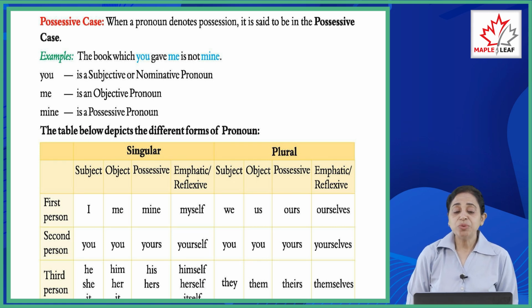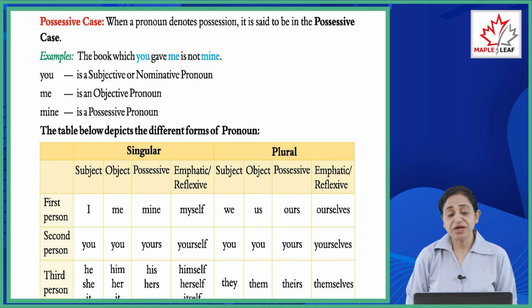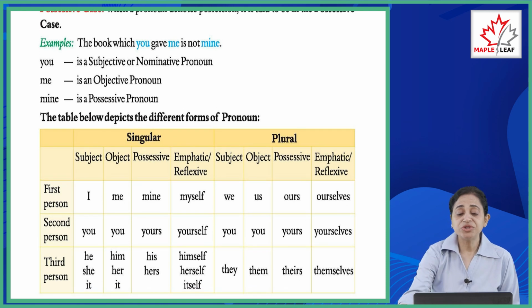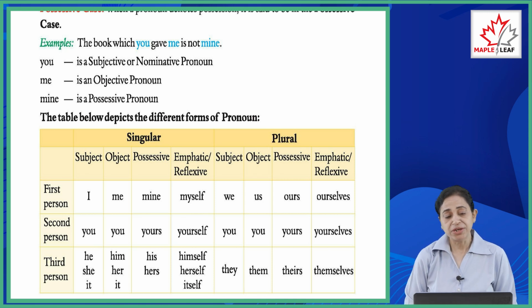Examples देखिए: the book which you gave me is not mine. You is a subjective or nominative pronoun. Me is an objective pronoun. Mine is a possessive pronoun. The table below depicts the different forms of pronouns, singular and plural.